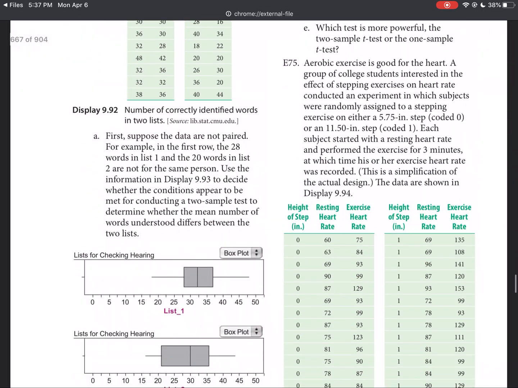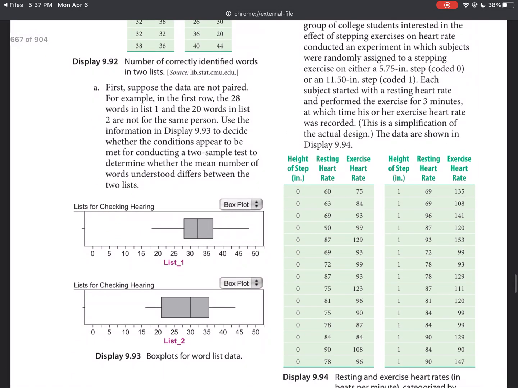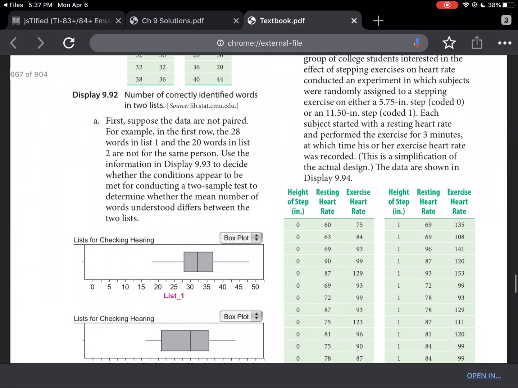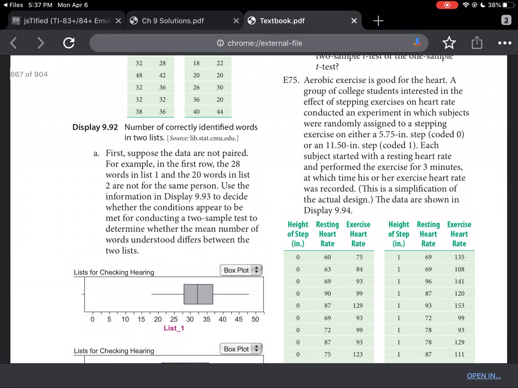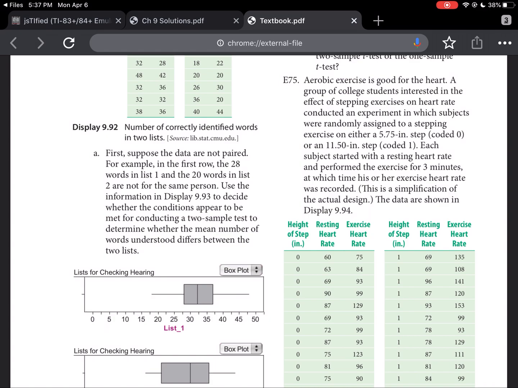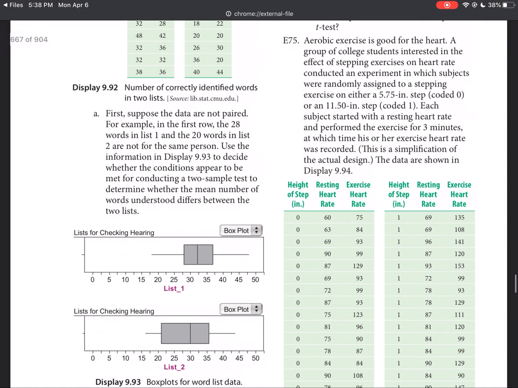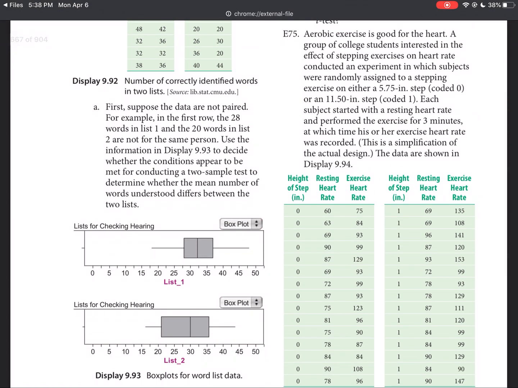For number 75, you can see that they went through a very rigorous process here where they talked about how they used the height of a step, where 0 is for a 5 3/4 inch step and the 1s represent an 11 1/2 inch step. So hopefully none of you tried to plug in the numbers 0 or 1 in your lists. If you did that, you really made a mistake. Those are just representing the 2 types of steps.